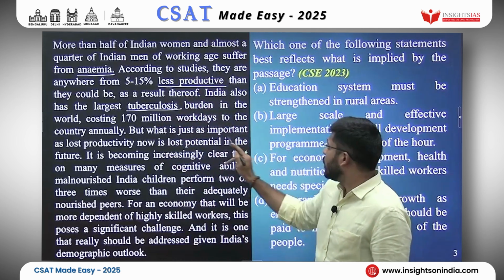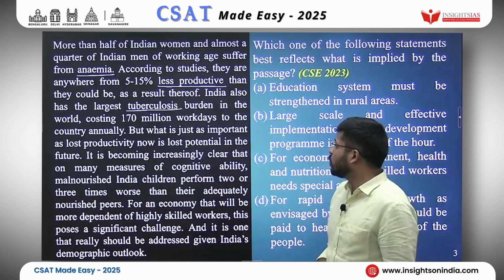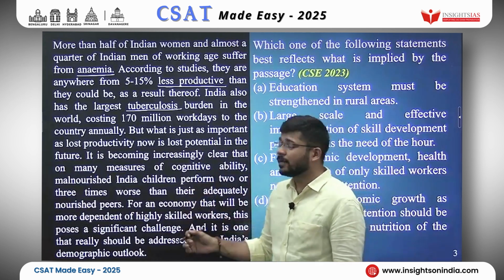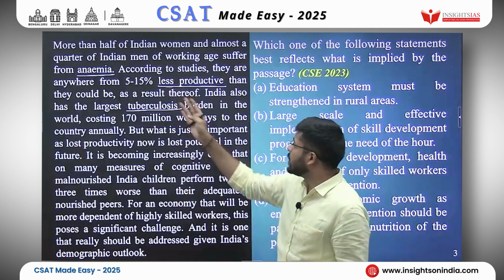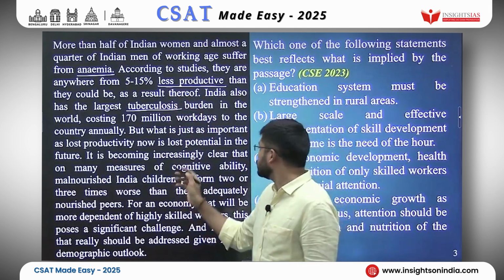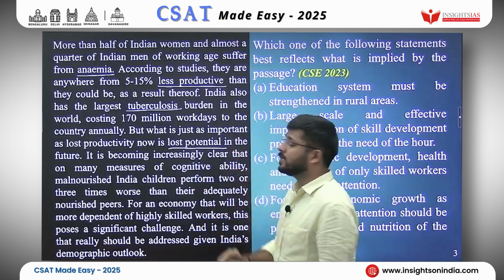Okay. But what is just as important as productivity now is lost potential in the future. Okay. Here they are telling us that one, we have lost productivity because of anemia and tuberculosis. Also we have lost future potential. So I will underline lost potential.